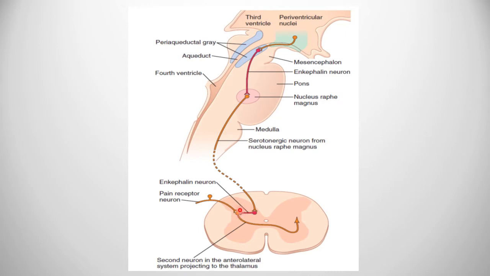So when this interneuron gets stimulated, it will release opioid here, and so transmission of the signal from the first neuron to the second order neuron will get inhibited, so it will not occur. So this pain signal will not reach the brain. This neuron would go upwards to the brain, but the pain signal will be blocked here. Okay, so that's how this system will work. So this inhibition occurs by the endogenous opioids, mainly enkephalin and endorphin.